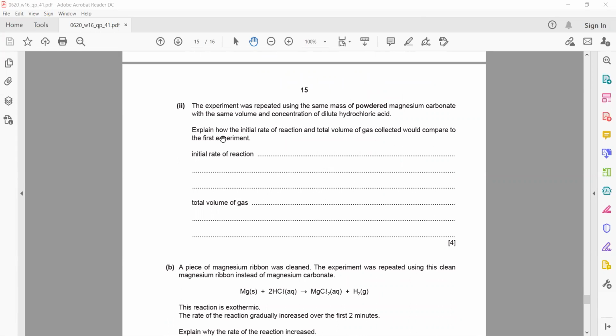Now in the question they're saying explain how the initial rate of reaction and total volume of gas compare to the first experiment. So the initial rate will be faster because of large surface area, small particle size.